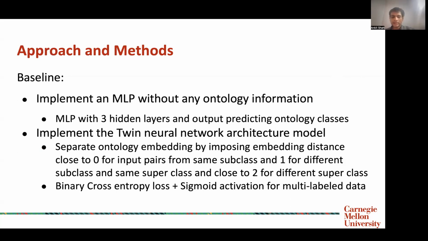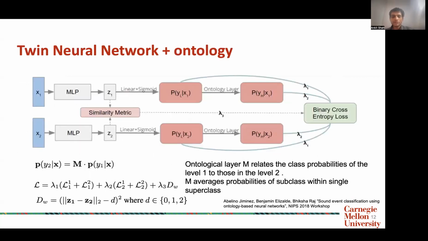And we use the standard binary cross entropy loss and sigmoid activation for the multi-label dataset. So here, as we see, we have the MLP to learn the feature representations, on top of which we relate the probability P(Y1 given X) and P(Y2 given X) with the ontological layer M, which relates the different class probabilities amongst the levels. And M here will average the probability of the subclass within a superclass.